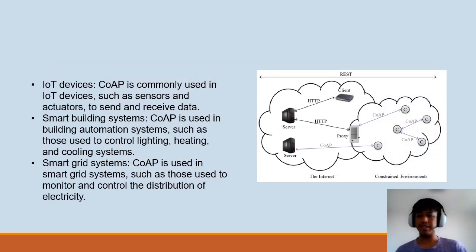Next, for CoAP. CoAP is used in IoT applications where devices are connected over the internet, such as smart city, smart agriculture, and smart building. For example, a CoAP-enabled sensor in a smart city could report its measurements to a CoAP server, which can then forward the data to a dashboard monitoring system or trigger actions based on the data.